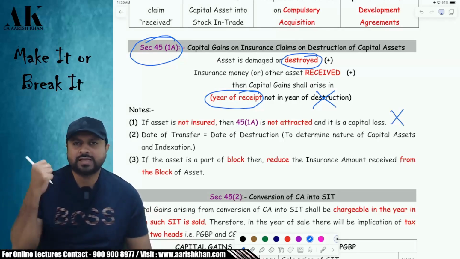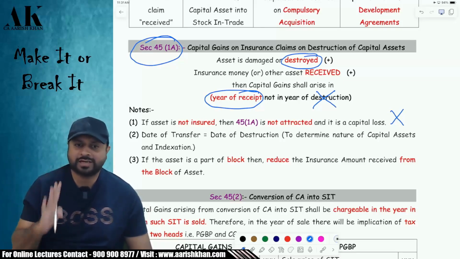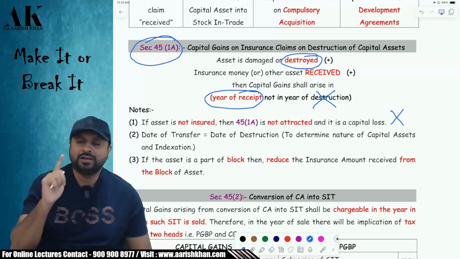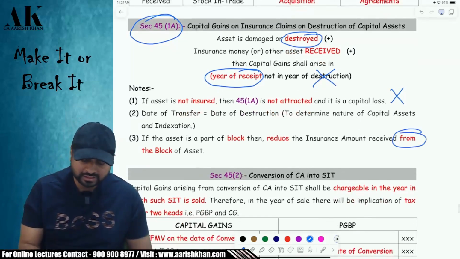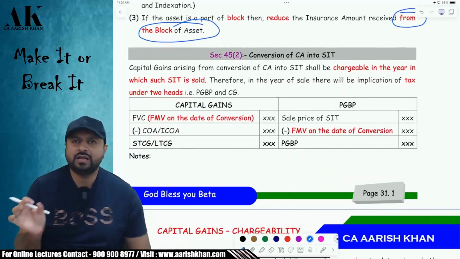Be very careful. Sir, what if my asset is a part of a block of assets and it is destroyed, and I receive the insurance claim? If your asset is a part of a block and you receive the insurance claim, then you have to reduce it from the what? From the block of asset. Okay. So that much amount will be reduced from the block of asset.